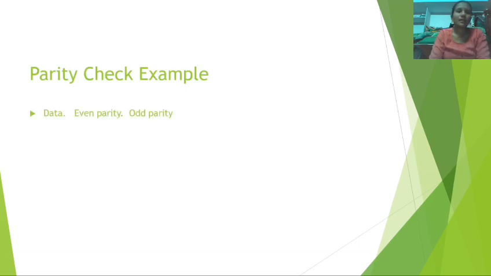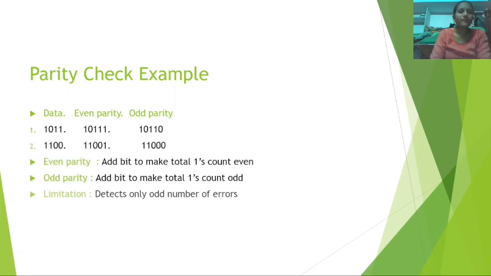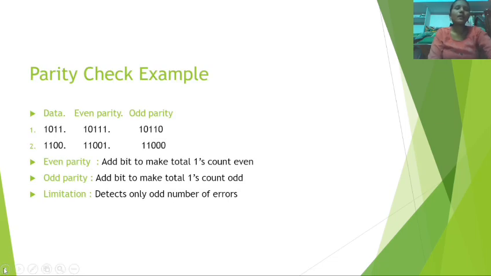Parity check example: given data, even parity and odd parity. Here are two examples. The first given data is 1011. For even parity we get 10111, which has an even number of ones. For odd parity we get 10110, which has an odd number of ones.